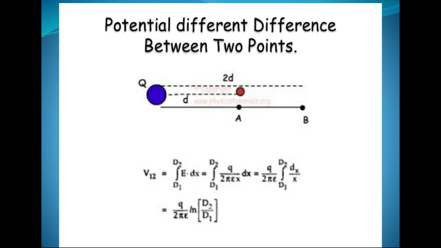Now the potential difference between 2 points is the integration of E dot dx from D1 to D2. So the result is V12 is equal to Q upon 2 pi epsilon ln D2 by D1. See the potential difference between these 2 points.